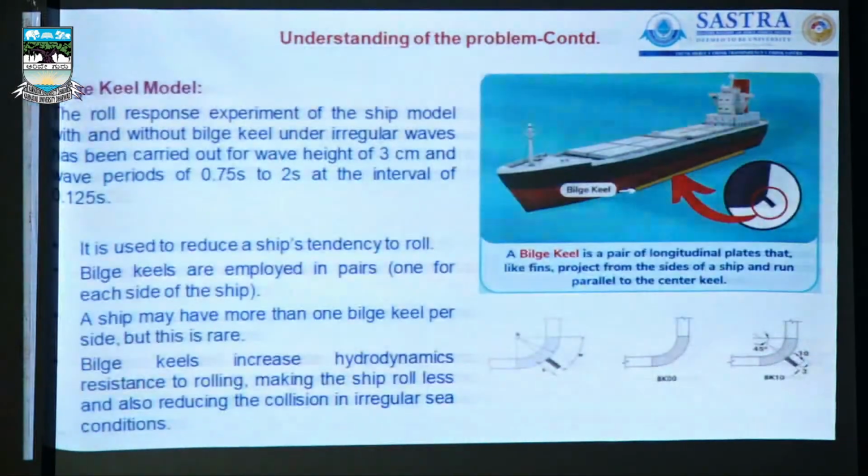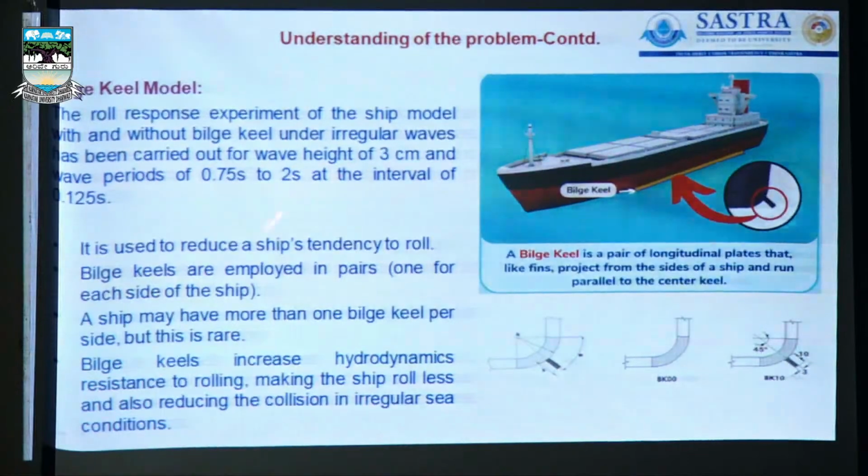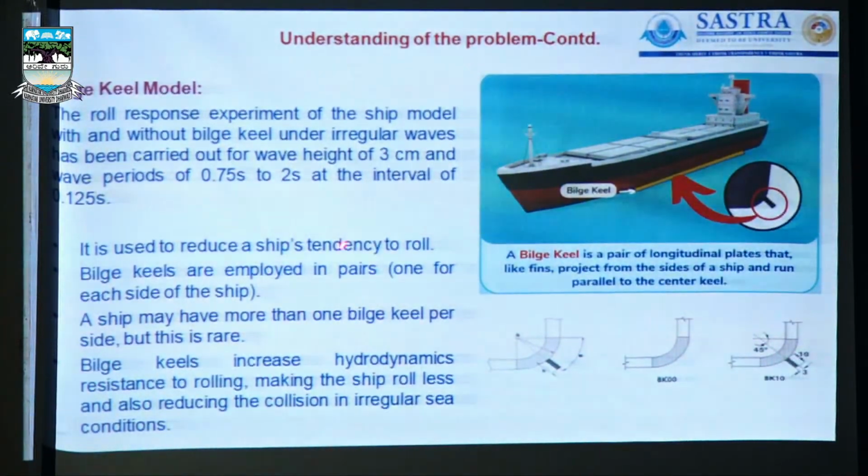So based on that only, irregular sea conditions, irregular waves have been carried out for a wave height of 3 centimeter, and the wave periods we have are 0.75 seconds to 2 seconds at the interval of 0.125 seconds. So the bilge keel is an important geometry to avoid the capsize of ships actually, so with respect to the load, it is used to reduce a ship's tendency to roll. Bilge keels are employed in pairs, one for each side of the ship, bottom of the ship.